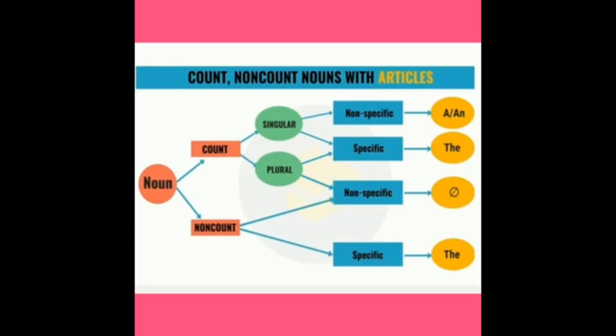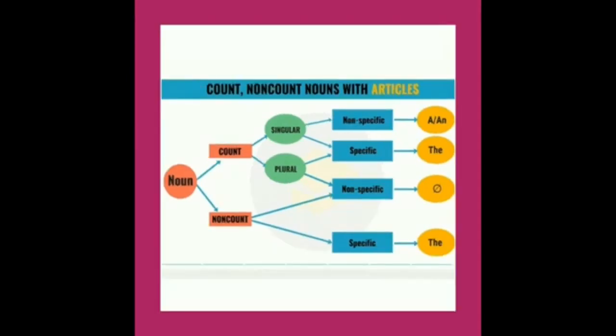Uncountable non-specific, no article; uncountable specific, the is used. I think now we are clear about the usage of articles before countable and uncountable nouns. Next we are going to see about quantifiers.